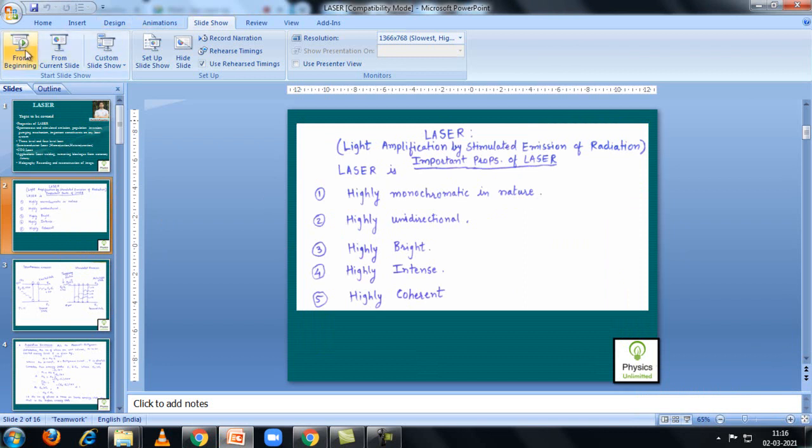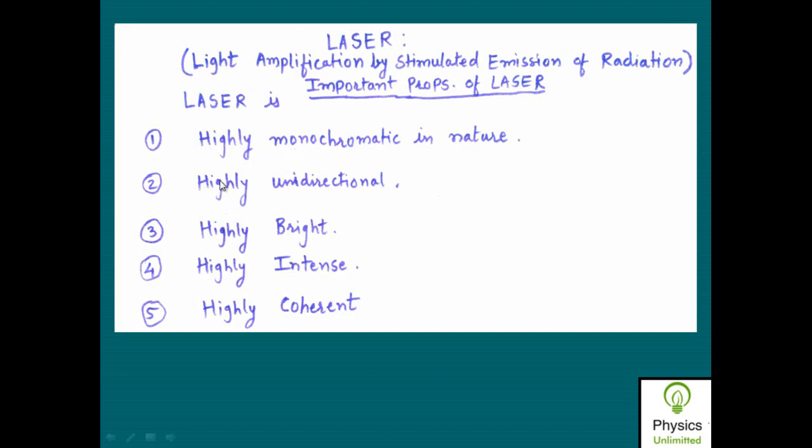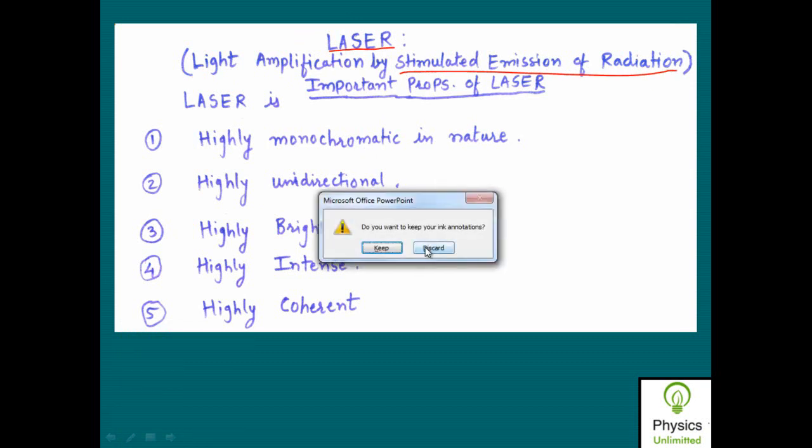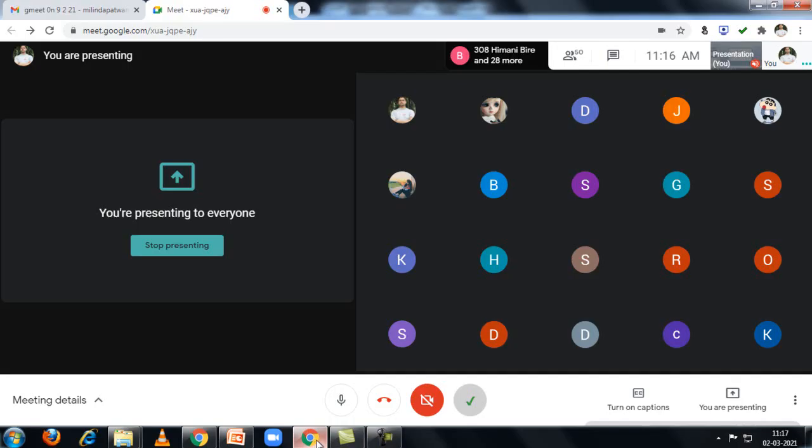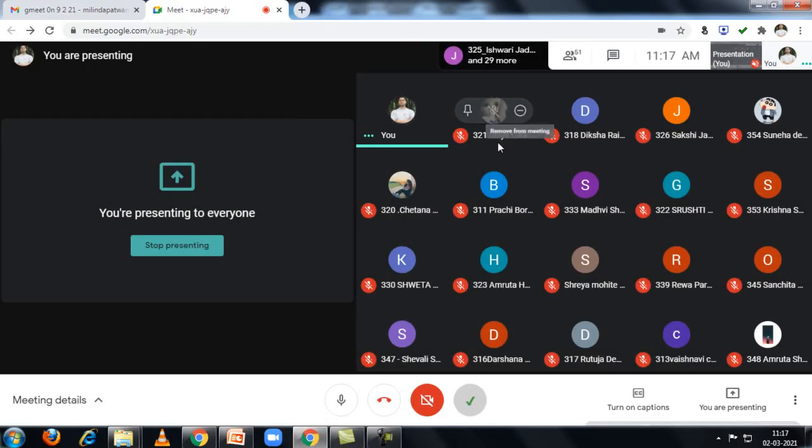So as I told you, in the name laser, LASER is a short form for light amplification by stimulated emission of radiation, and therefore in order to obtain the laser we require that the type of emission should be the stimulated emission of radiation.